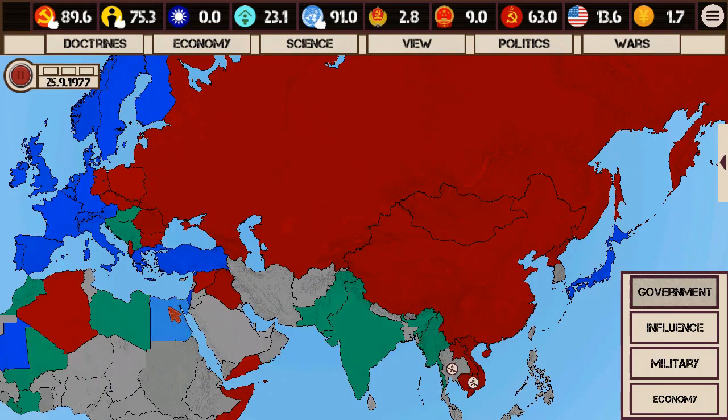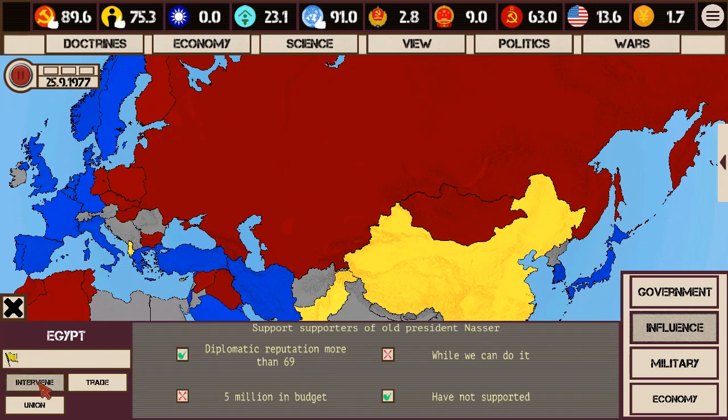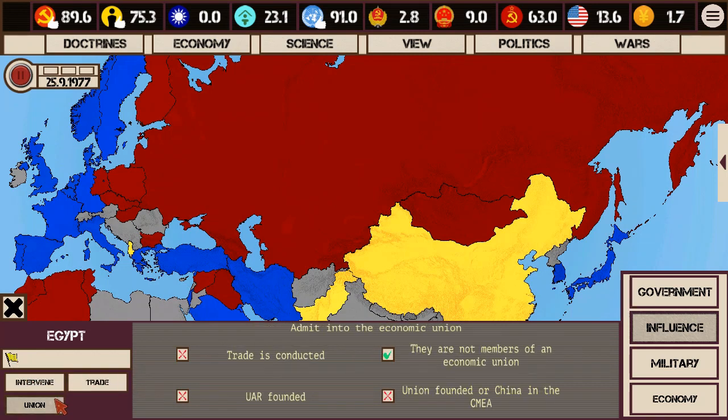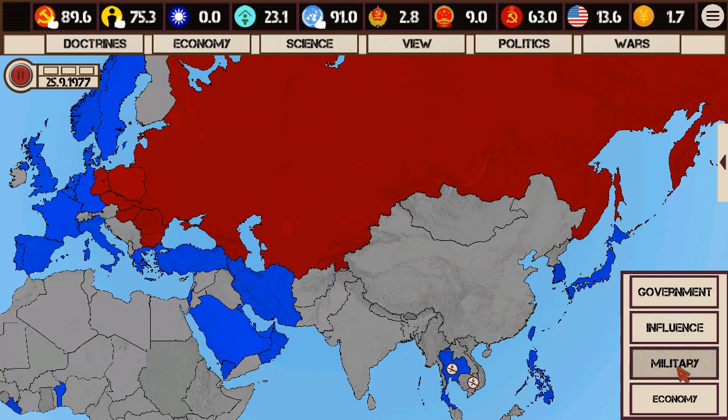Okay. Well, I don't see a huge benefit in what we did there. I could be wrong. Oops. Egypt, still liberalism. Yeah, not a big deal there. Although I suppose I could have gone the hardcore route and sent my military over there.